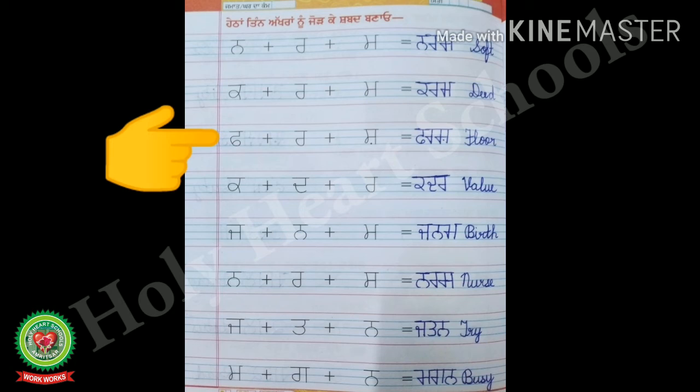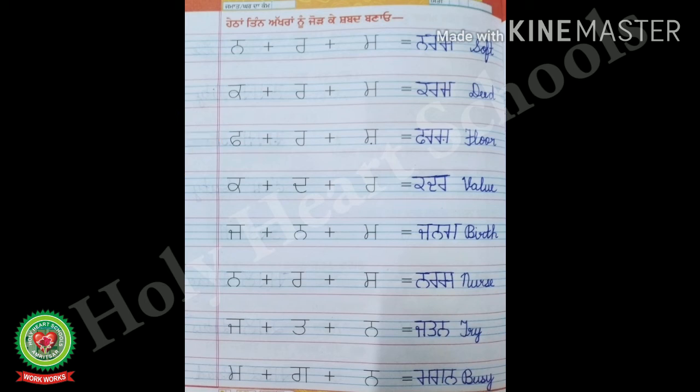Now, look at the next line, that is third line, and start reading the letters given. Faffa plus Rara plus Shasha. That means Farsh. So, in front of is equal to sign, write down Faffa Rara Shasha Farsh. And the English meaning of Farsh is floor. F-L-O-O-R, floor.